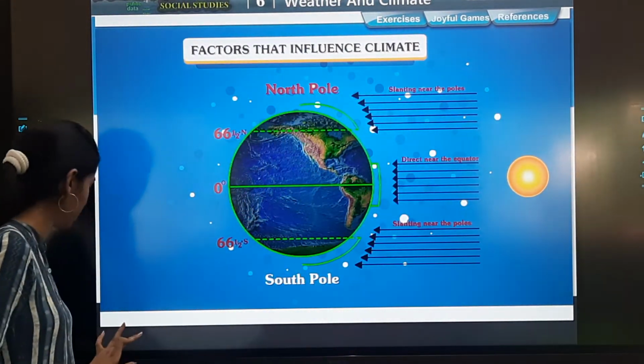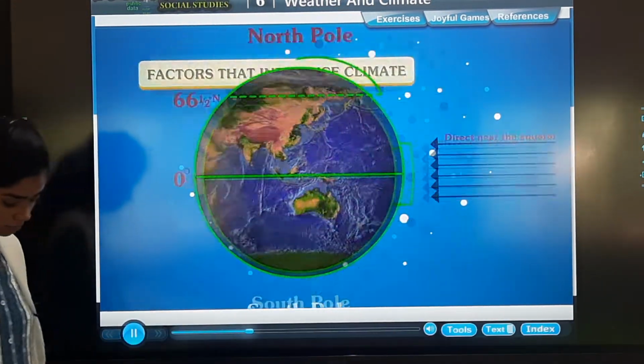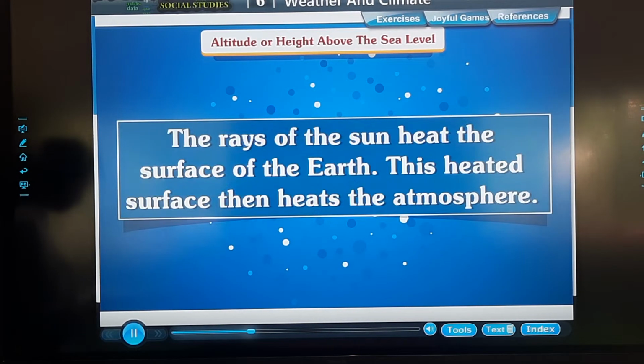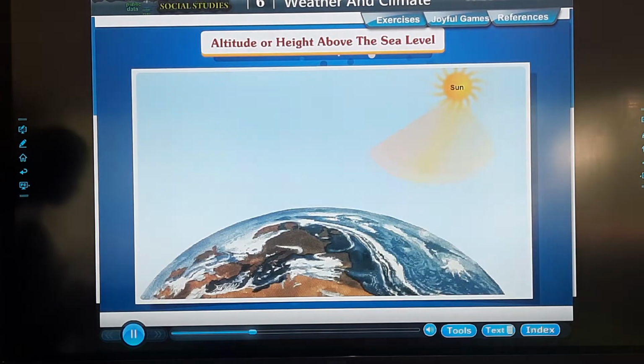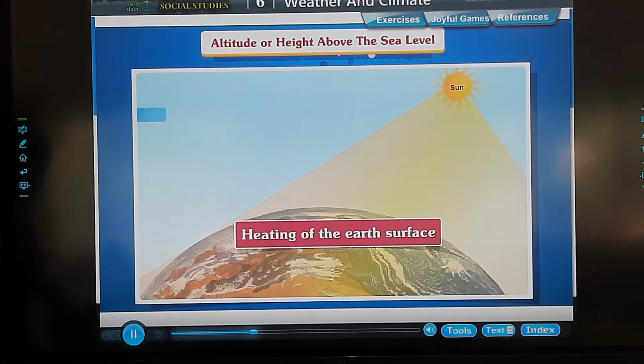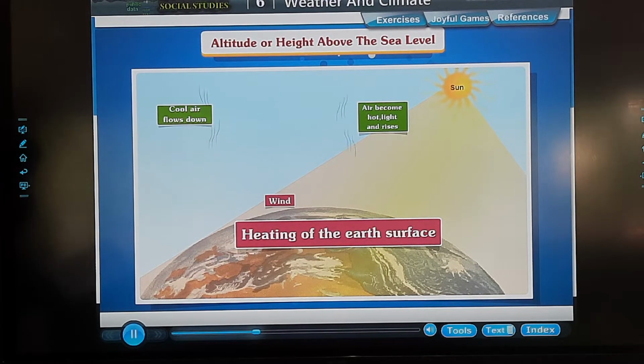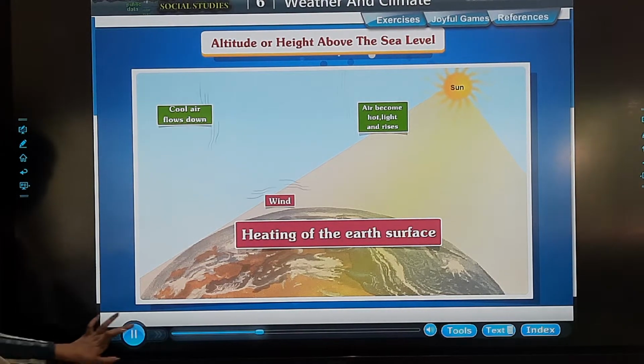Let's move on. It. Altitude or height above the sea level. The rays of the sun heat the surface of the earth. This heated surface then heats the atmosphere. Places at high altitude receive lesser heat than those places that are at lower altitudes. Hence, the temperature at high altitudes are lower than in the plains.